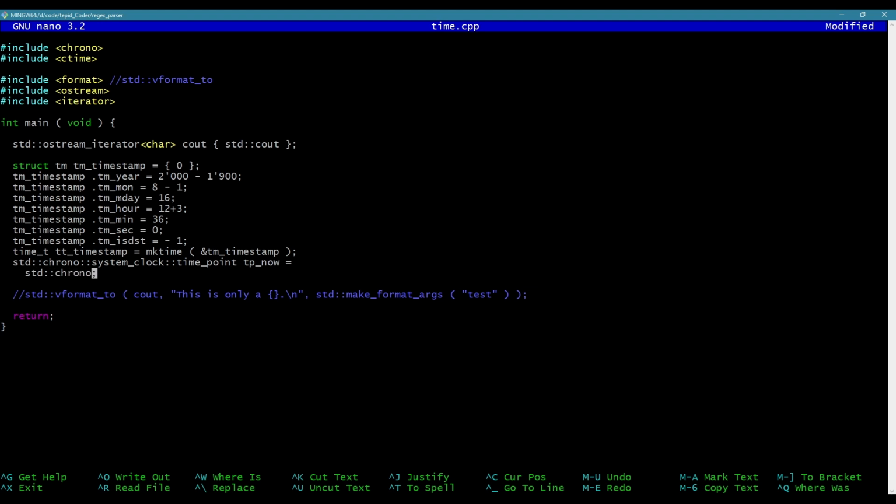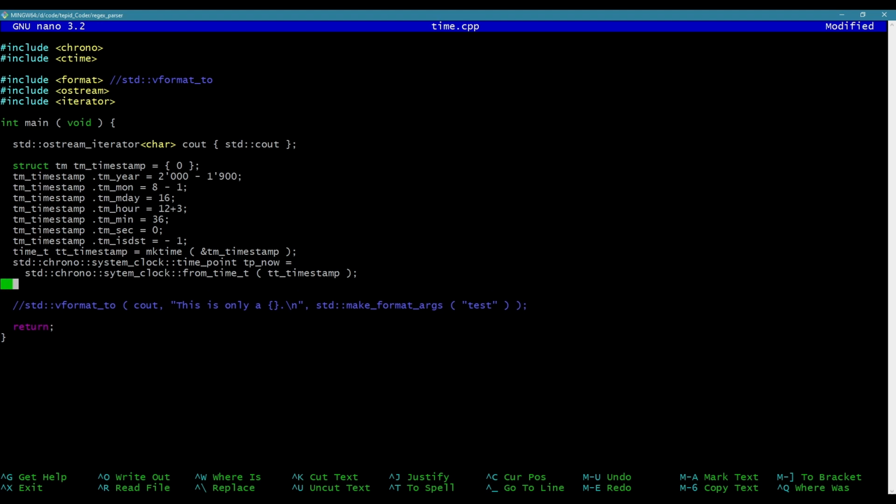So std::chrono::system_clock, apparently, from_time_t, that's what it is. And I just stick a time_t in here, so it's going to be the tt timestamp. Okay, and now what I can do is get the duration in seconds, the elapsed time.